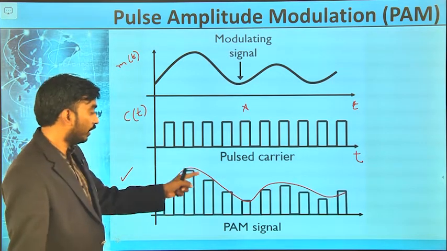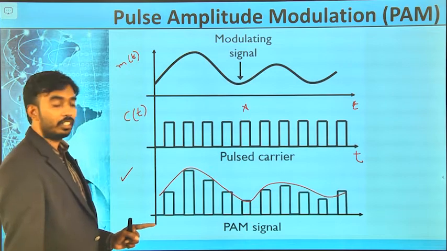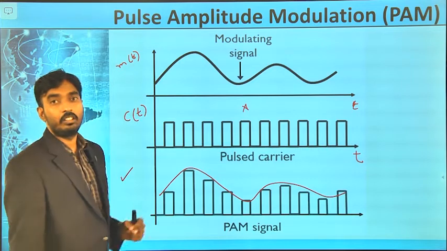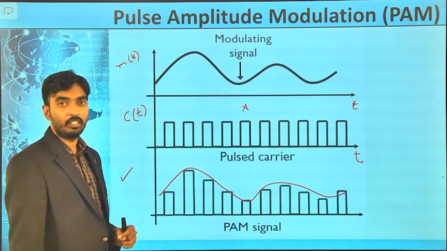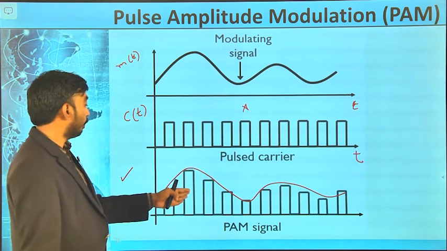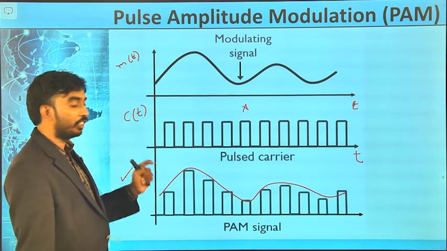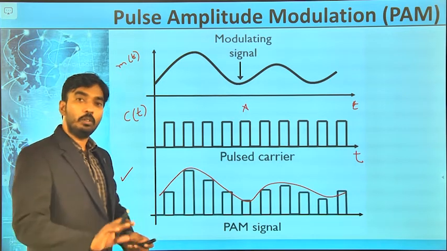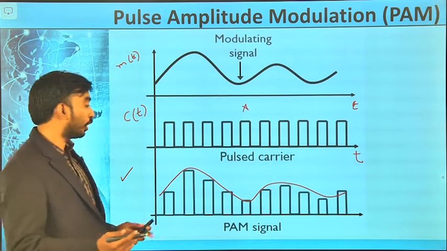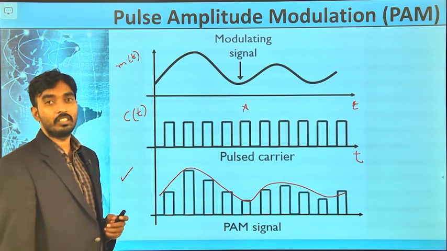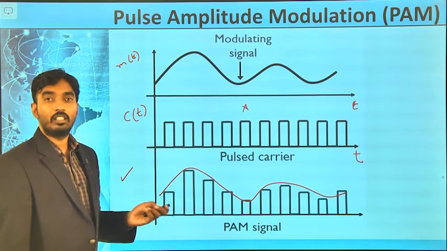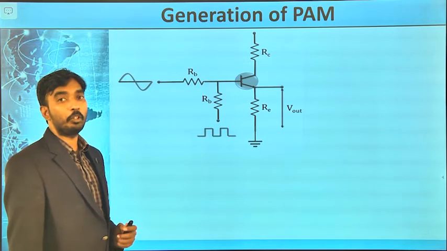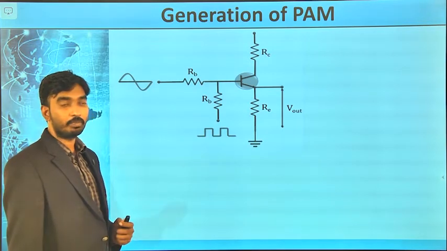If you see the modulated signal, the peaks are representing our modulating signal. It's just simple. The amplitude of the carrier is varied with respect to the amplitude of the message signal. That is it. And now we are going to see how we are going to get pulse amplitude modulation signal using the elements.